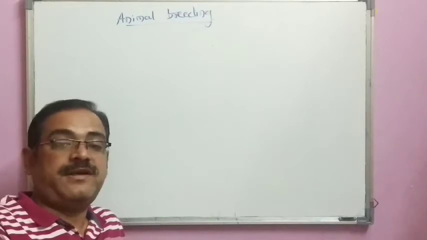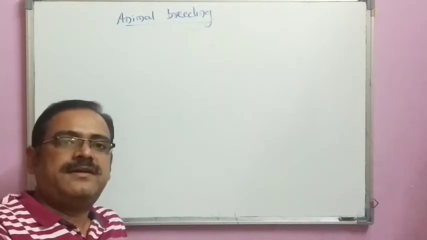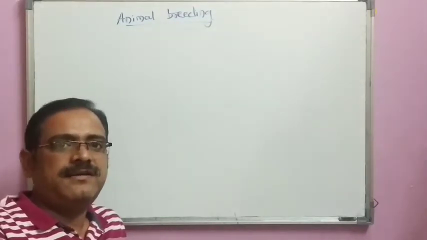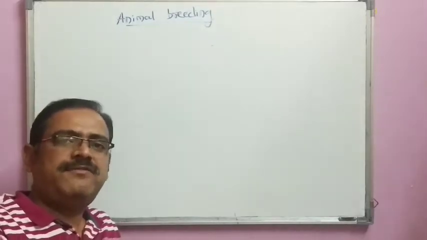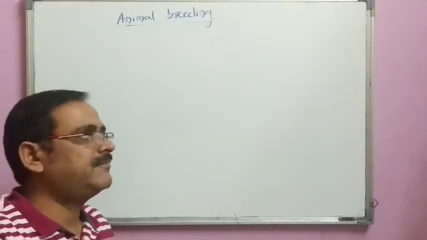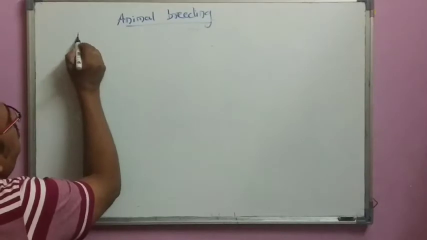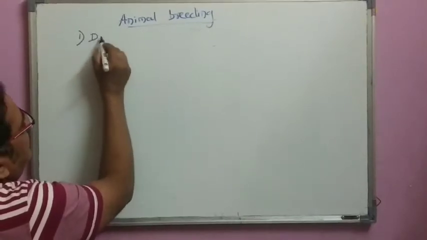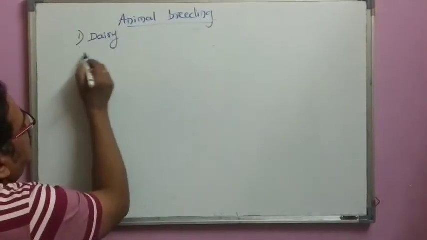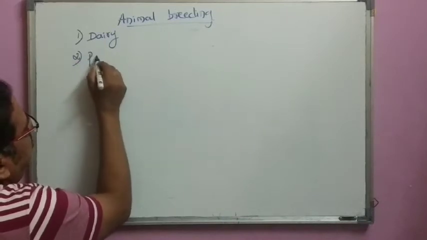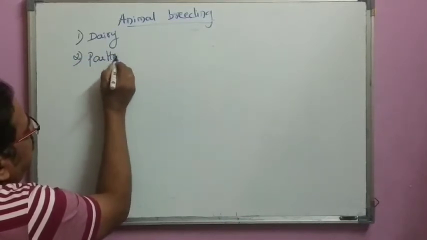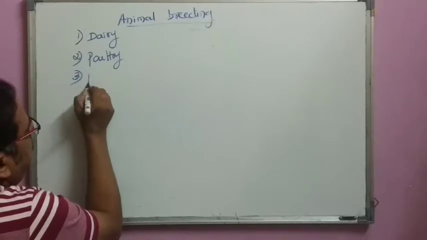Before we discuss the different methods of animal breeding, let us understand a few important terms. Now, one important term, what is it called? Dairy. Second is poultry. Third is fishery.